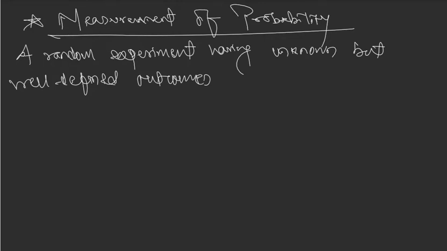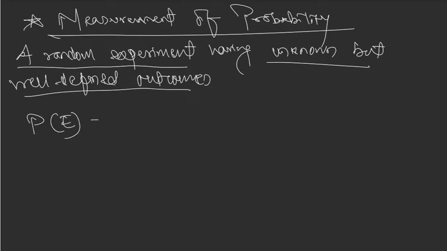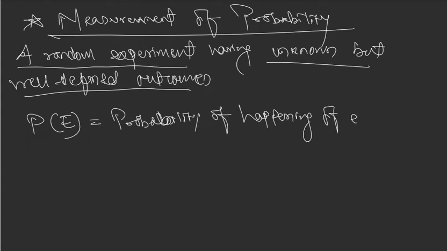Okay, so first we have taken a random experiment having unknown but well defined outcomes. Now I want to find the probability of happening of event E. What is the probability of happening of event E?